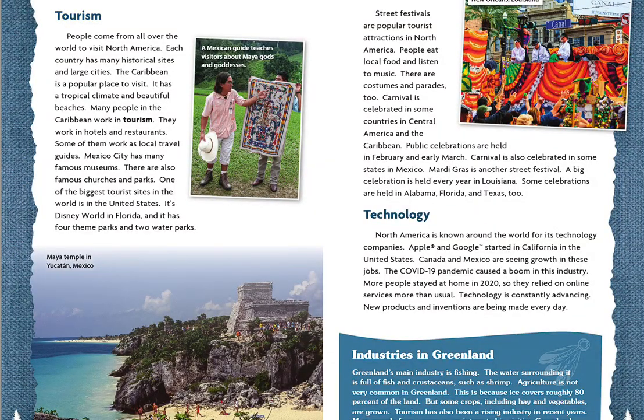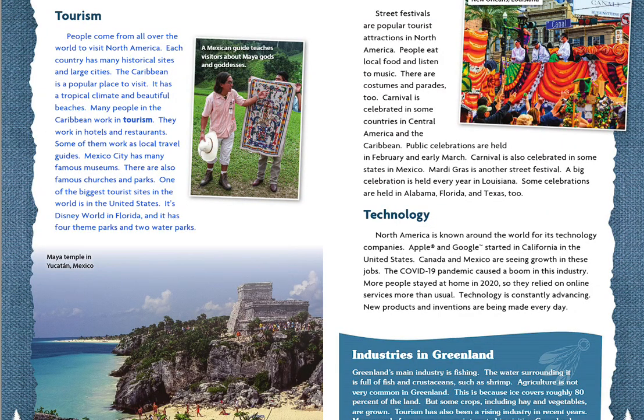Tourism. People come from all over the world to visit North America. Each country has many historical sites and large cities. The Caribbean is a popular place to visit. It has a tropical climate and beautiful beaches. Many people in the Caribbean work in tourism. They work in hotels and restaurants. Some of them work as local travel guides.